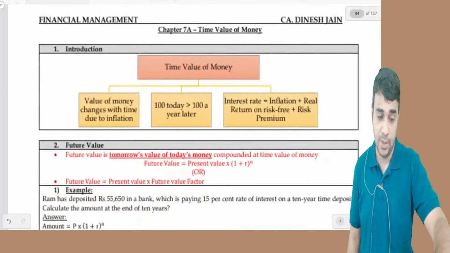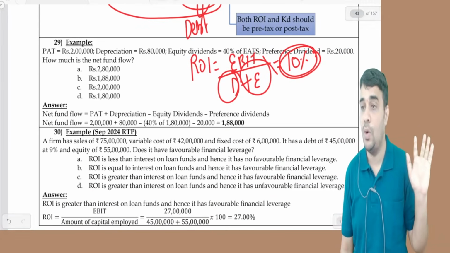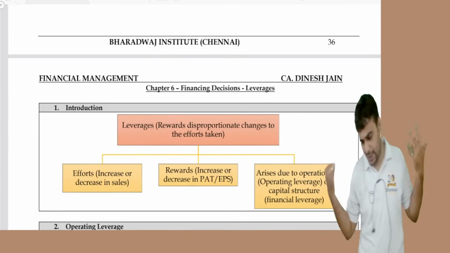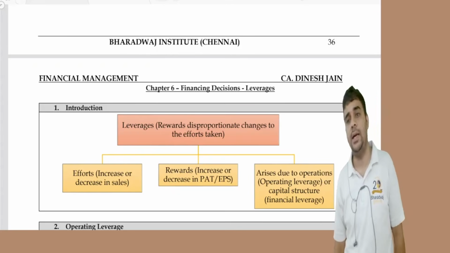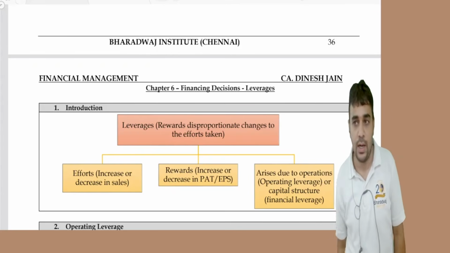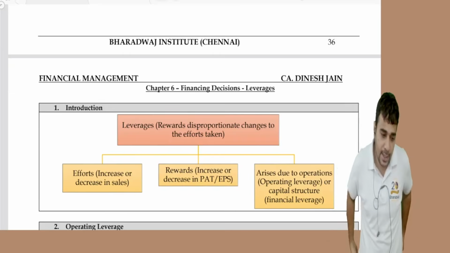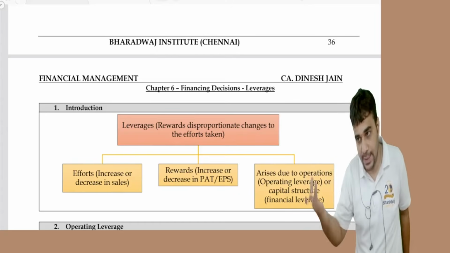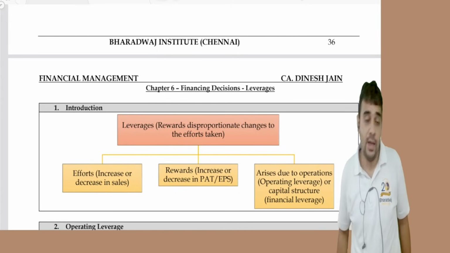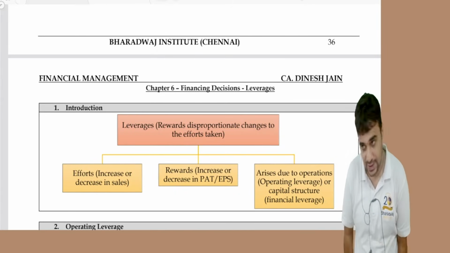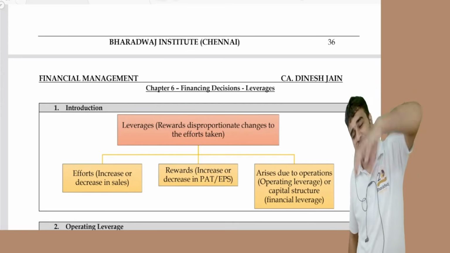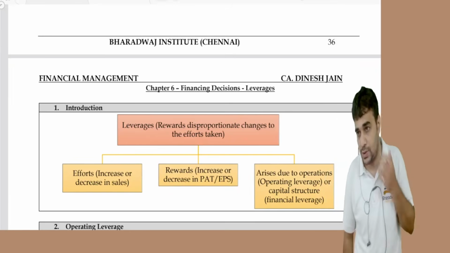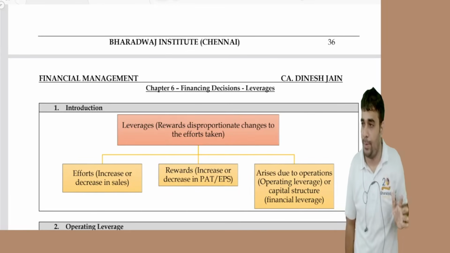With this, the chapter is over. Clear? Any doubts in this? We started with understanding what is leverage. Leverage means the reward is going to be disproportionate to the efforts being taken. Reward can be measured through PAT or EPS or EBT, whatever name you want to call it, and the effort is measured in terms of sales. What is disproportionate? Sales is 10% up, reward is 20% up. Then we saw operating leverage.